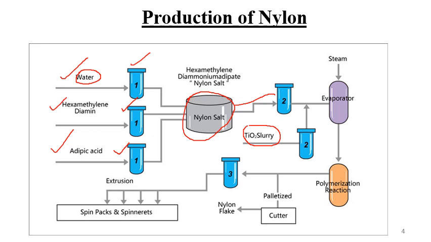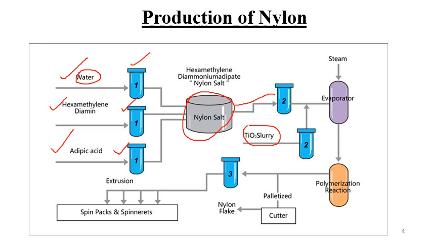When the nylon salt is formed, it has a shiny, lustrous behavior. Lustrous means it has a shiny and transparent behavior. To make it rougher, we use this anatase TiO2, that is, titanium dioxide slurry.